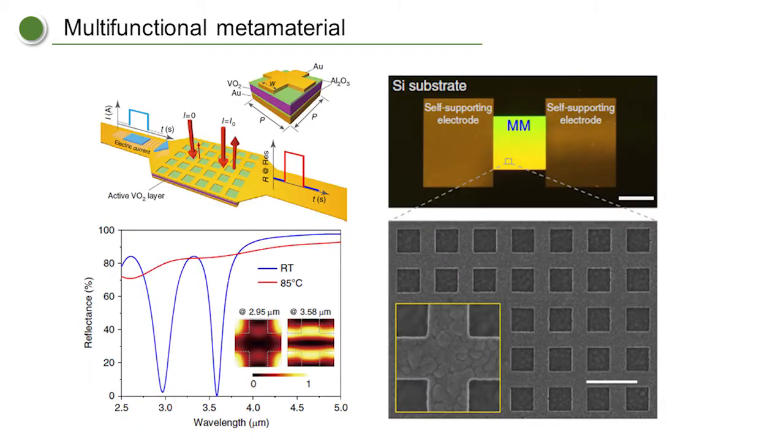But if we put this vanadium oxide film into an optical metamaterial absorber, the vanadium oxide acts as part of a resonating structure. Furthermore, the high thermal conductivity of gold conducts Joule heat into the vanadium oxide film and induces a thermal transition from insulator to metal. It means you can electrically control the optical property of the material.